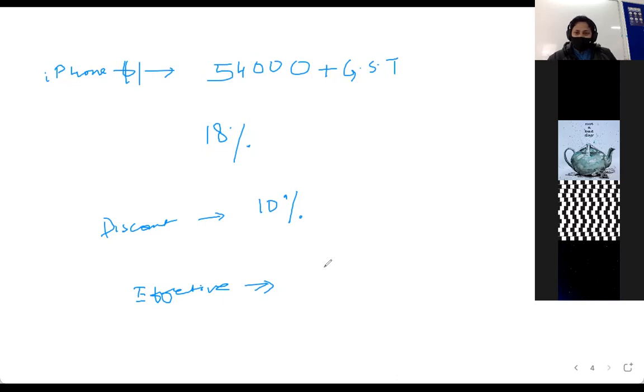Effective price is the selling price plus the tax. It's not called selling price. It's the selling price plus the tax on the selling price, okay? Not on the MRP. This is the MRP or the mark price. So do we solve it in our notebooks first?